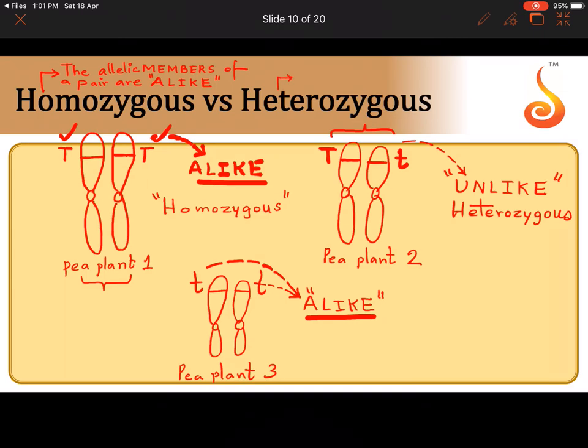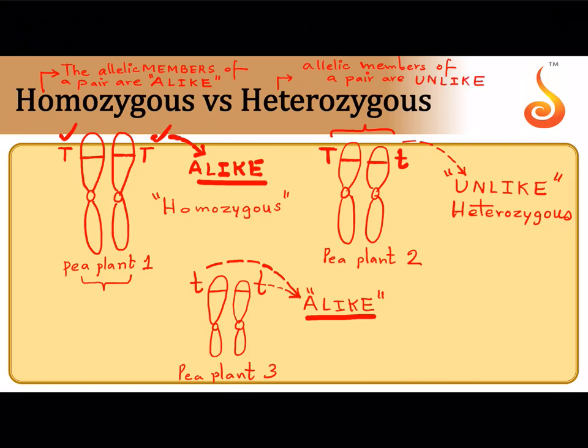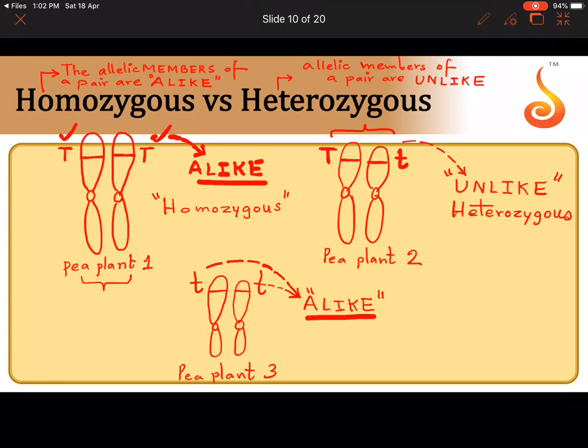Then how do you define heterozygous? It is a condition in which the allelic members of a pair are unlike. They are different from each other. And what is the example for homozygous? For homozygous, you can give two examples, capital T, capital T, or small t, small t. For heterozygous, you can give one example, capital T, small t.